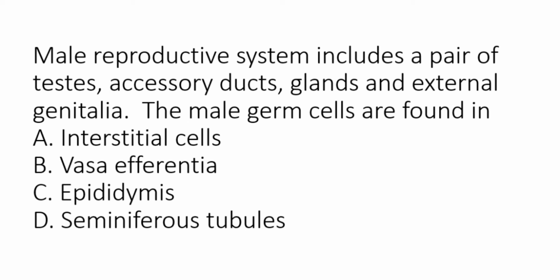Male reproductive system includes a pair of testes, accessory ducts, glands and external genitalia. The male germ cells are found in... The male germ cells are actually forming in the inner wall of the seminiferous tubules. So the option is D.